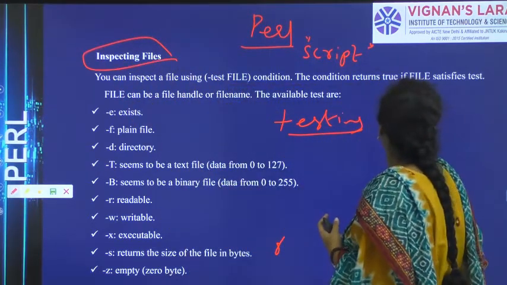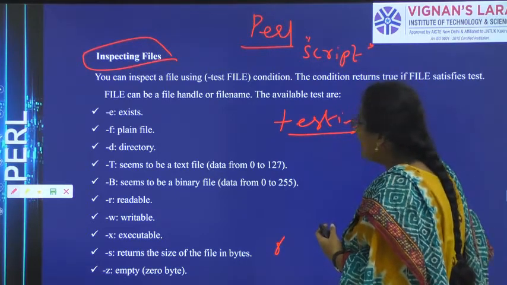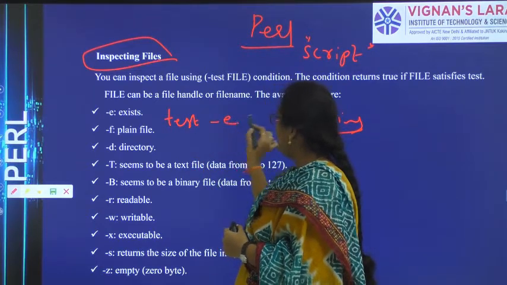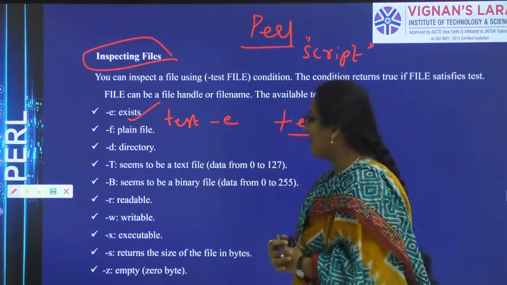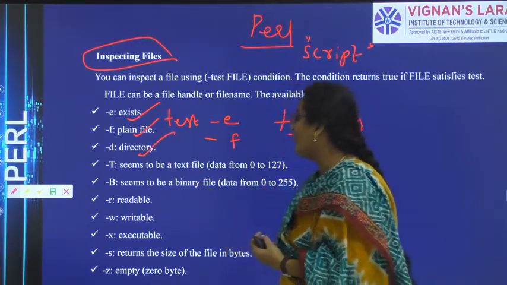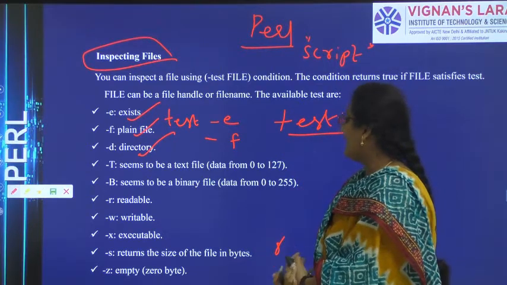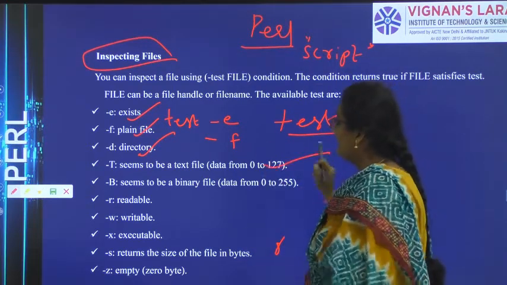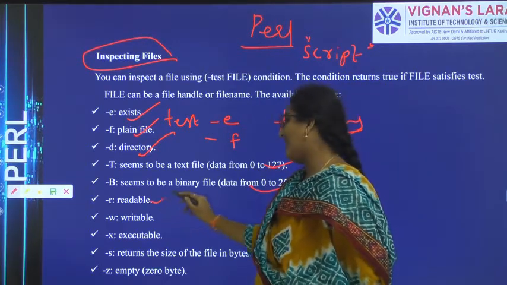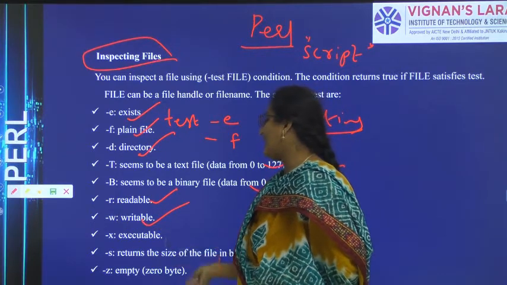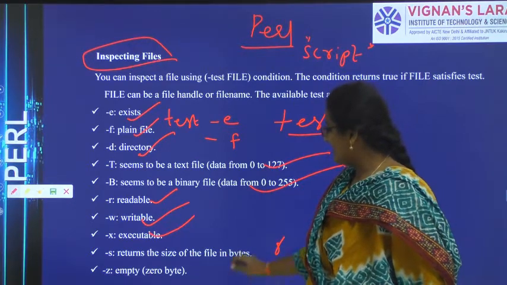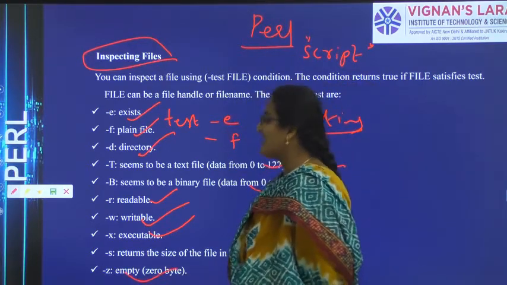For that you have some available file testers. -e is used to check whether the file exists or not. -f, whether it is a plain file or not. -d, whether it is a directory or not. -T, whether it is a text file or not. -B, whether it is a binary file or not. -r, is the file readable. -w, is the file writable. -x, is the file executable. -s, which will return the size of the file. -z, whether the file is empty or not.